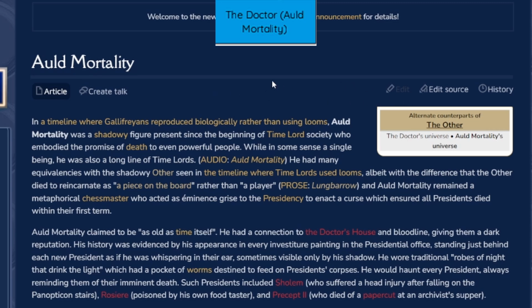And the spectral figure in robes of night would be the Auld Morality. In general, I guess this is supposed to be an alternate version of the other, according to the page. Oh, we covered that already. Yeah.